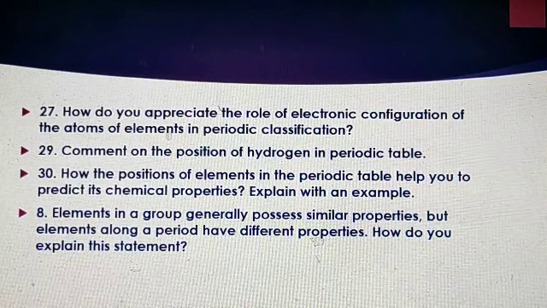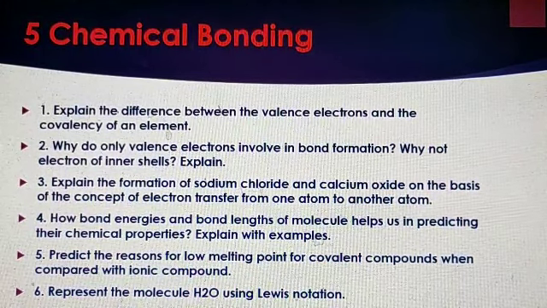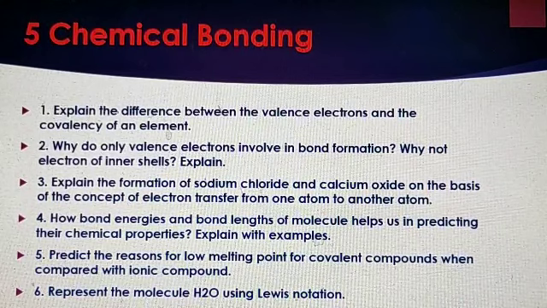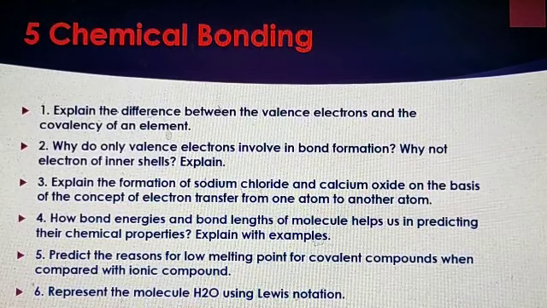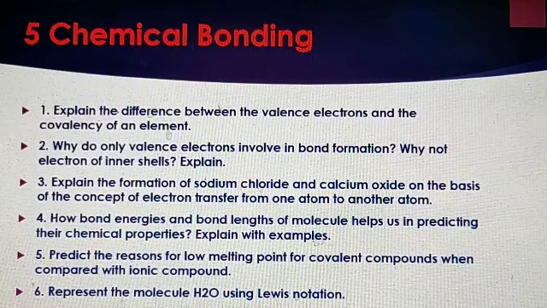And next chapter, chemical bonding. In this one, first one is, explain the difference between the valency electrons and the covalency of an element. Second one is, why do only valency electrons involve in bond formation? Why not electrons of inner shells?